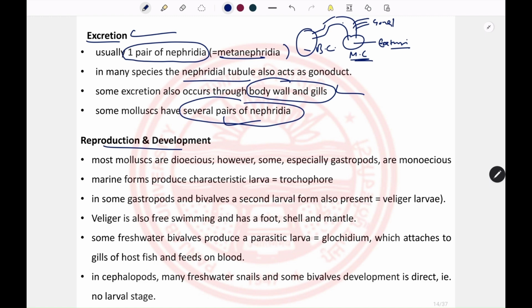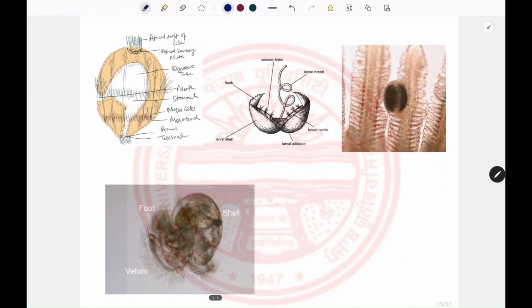In reproduction and development, most mollusks are dioecious. However, some gastropods are monoecious. The development in molluscs is mostly indirect and contains a characteristic larva known as the trochophore larva, the same as that present in the phylum Annelida. So what is the trochophore larva?